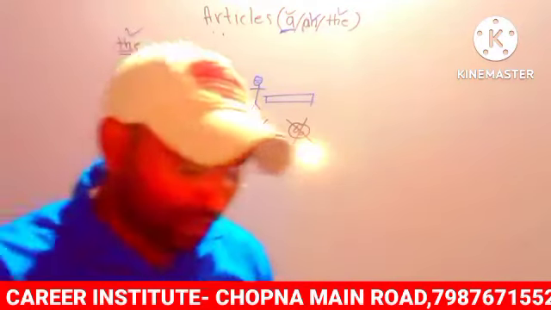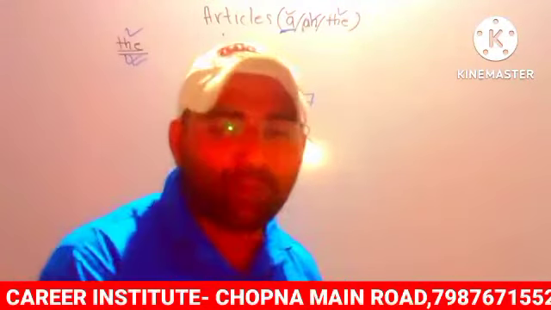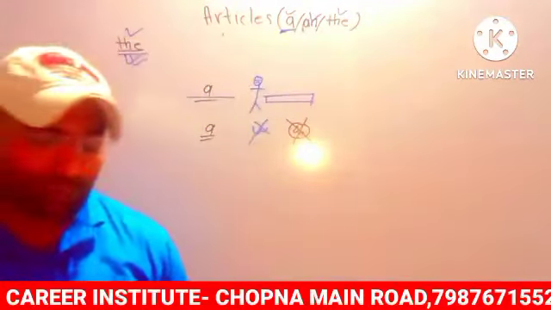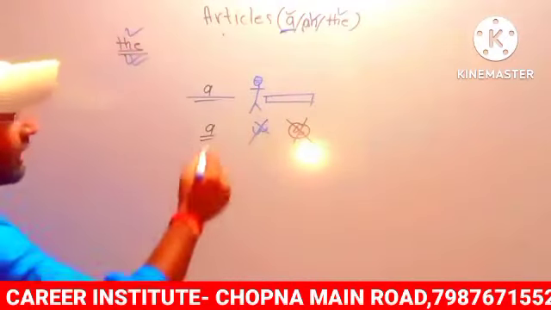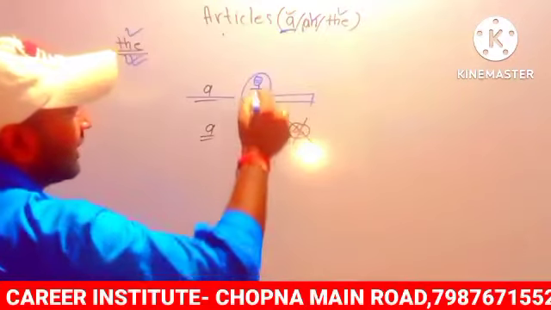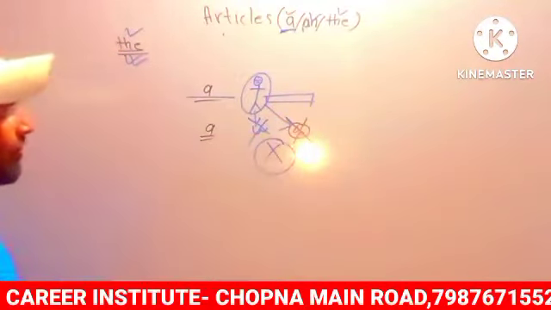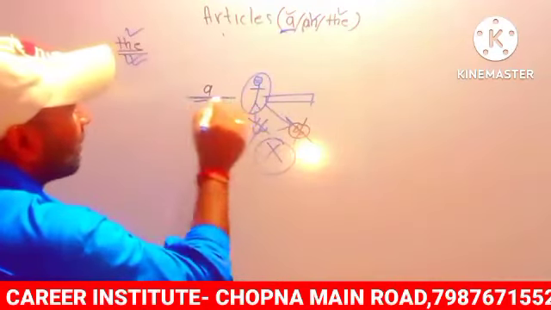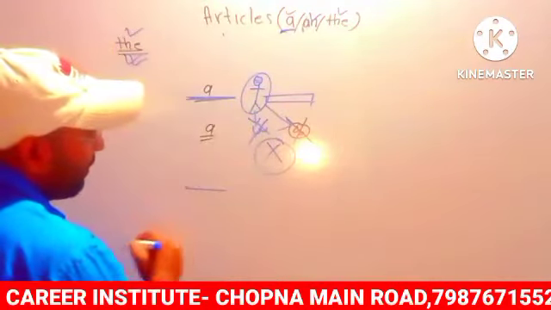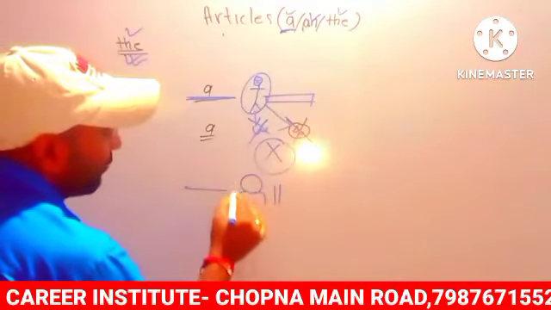So with what can we use "a"? "A" किसके साथ use कर सकते हैं? If the first letter is not a vowel, if the first letter is not a semi-vowel. Second condition: after the blank, the first word is not even world famous.